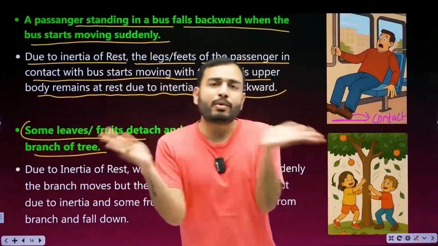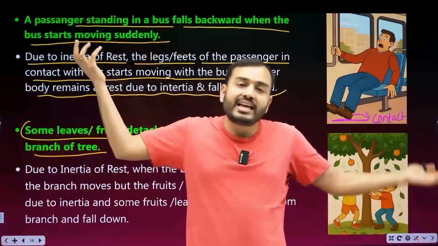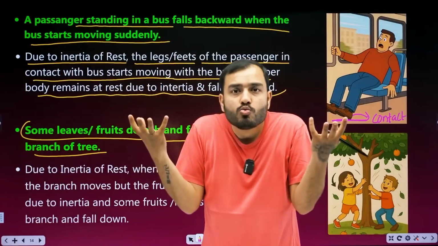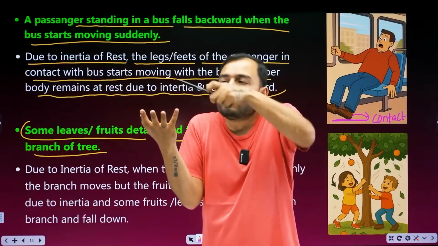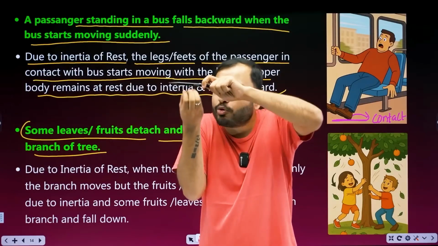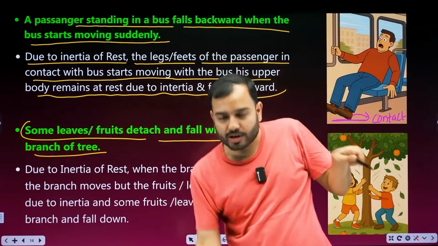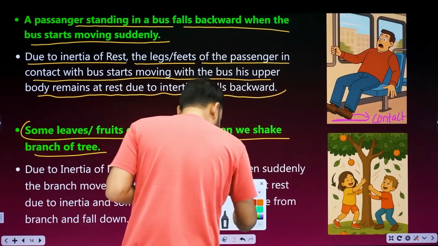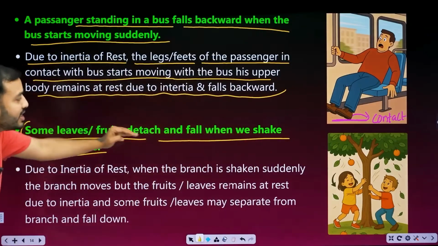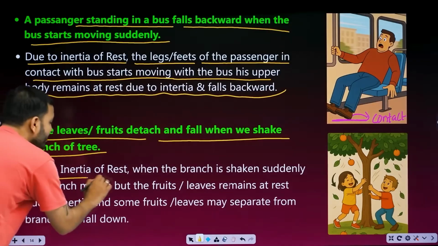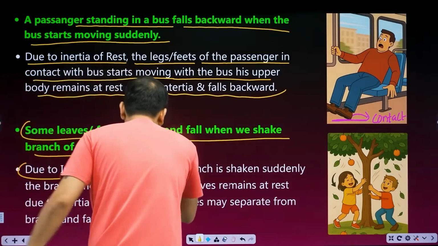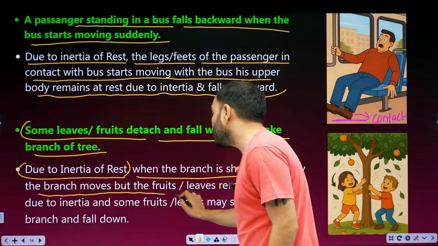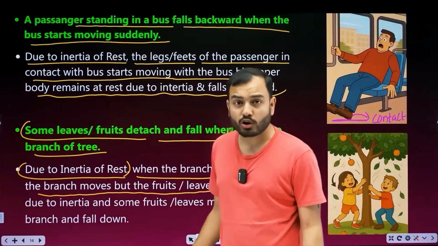What's going on? When you shake the tree, the branch moves. But the leaves and fruits, those mangoes, those guavas, are stubborn: we are at rest. The branch they were hanging from moved, but they stayed at rest, and so they fell down. That's why, beta, too much stubbornness is not good in life. So some leaves and fruits detach and fall when we shake the branch of a tree. Again, due to inertia of rest, half a mark is done. When the branch is shaken suddenly, the branch moves, but the fruits and leaves remain at rest.